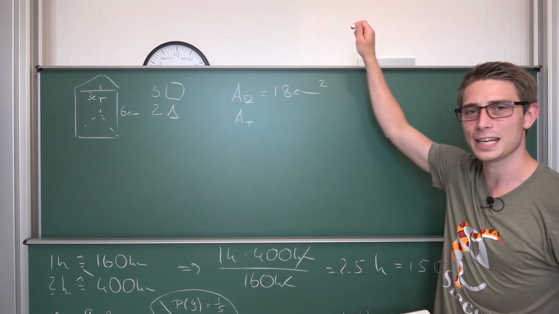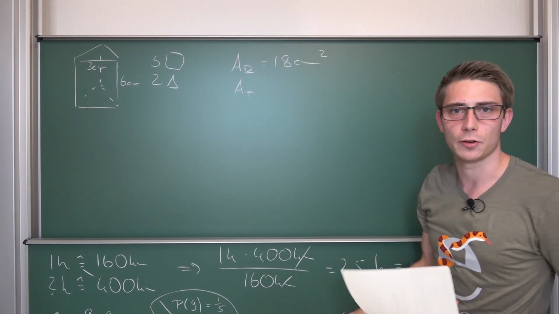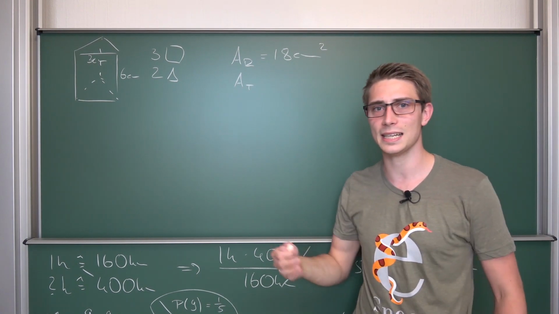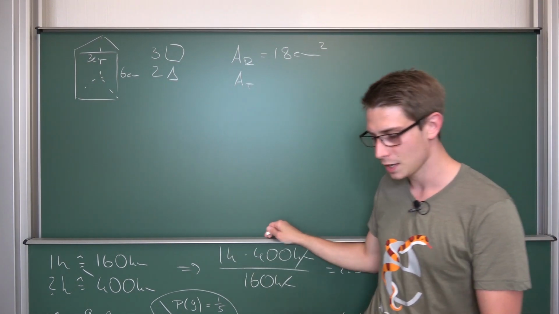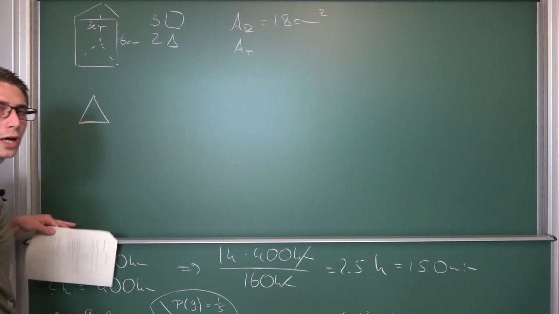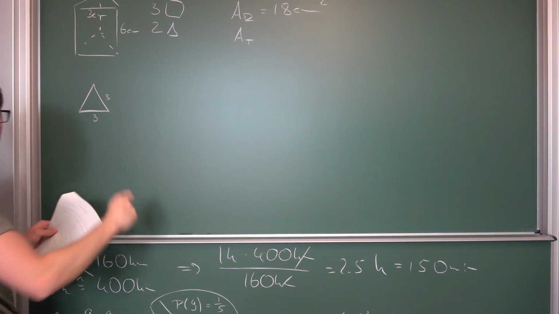And now, what about the area of the triangle here? I'm going to give you a really quick derivation. I have derived it before in my MIT exam solution video. If we take a look at this equilateral triangle, this is 3 centimeters here, and this is 3 centimeters, and so on.